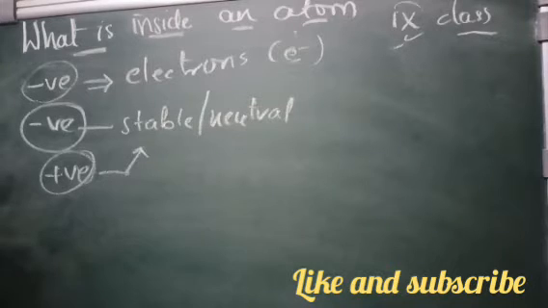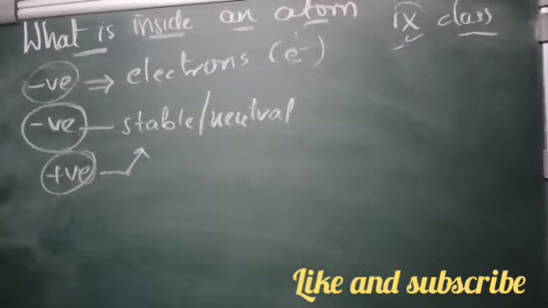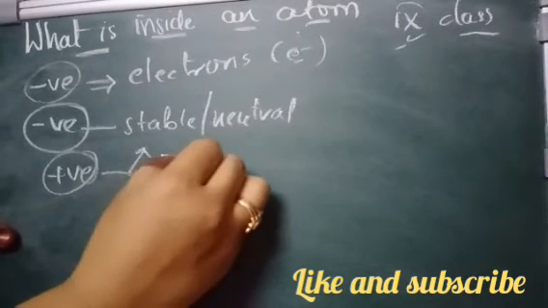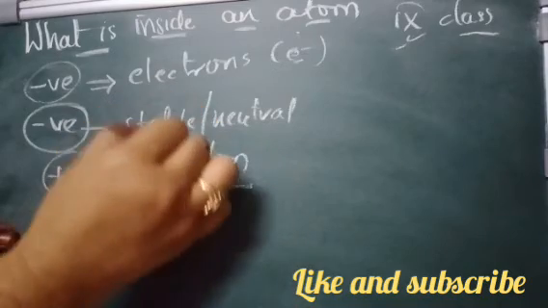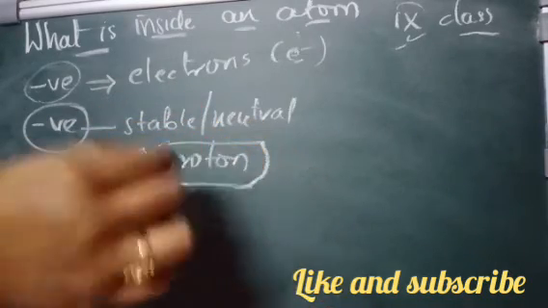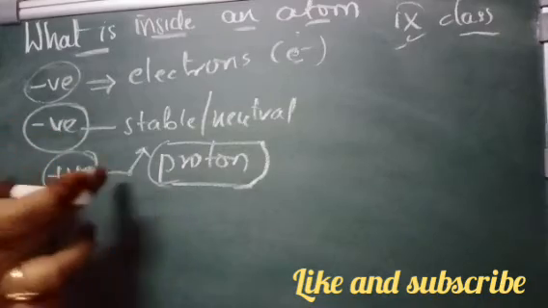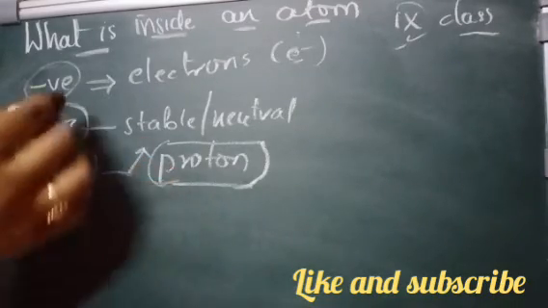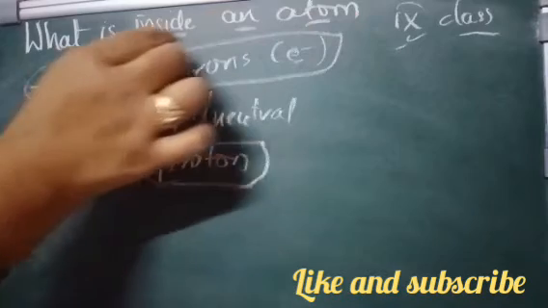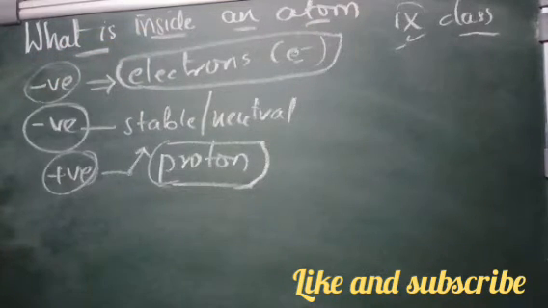When the positive and negative charges are not equal, it is not stable. So this subatomic particle would have a charge that balances the charge of the electrons. This subatomic particle was named the proton. So the positively charged particle of the atom was called the proton, and the negatively charged particle was called the electron.